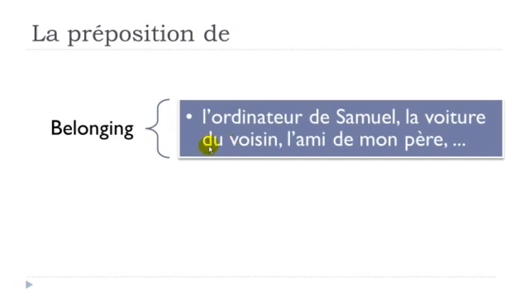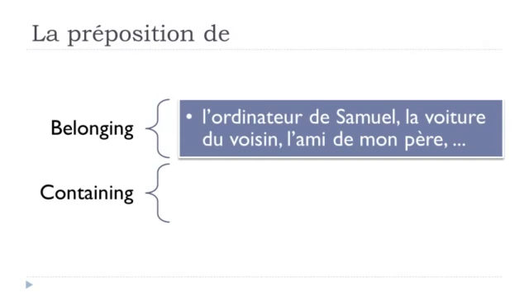In that case you've got the préposition de combined with the article le, and it becomes du. Other possibility, l'ami de mon père, the friend of my father. So it's really this belonging, something or someone belonging in a way to something or someone as well.